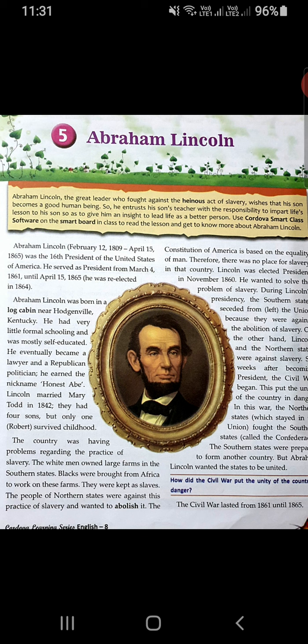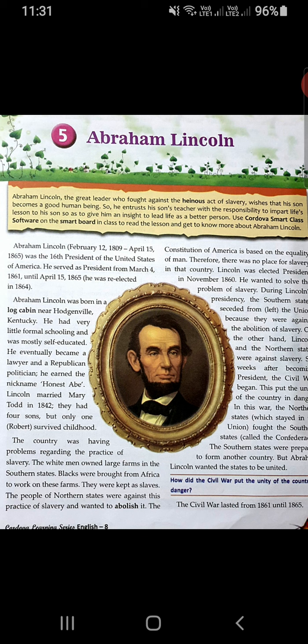Abraham Lincoln, born on February 12th, 1809, and he died on April 15th, 1865, was the 16th President of the United States of America. He served as president from March 4, 1861 until April 15, 1865. He was re-elected in 1864 as the president of America.